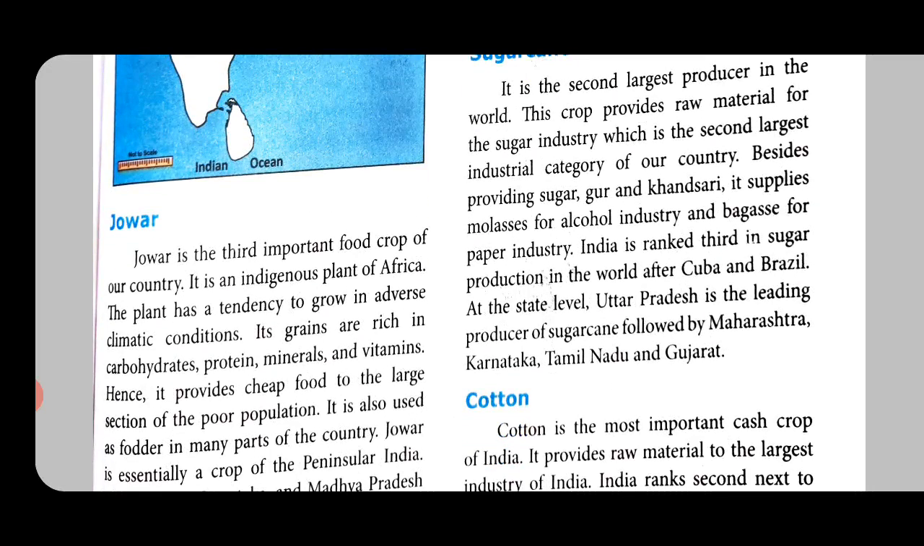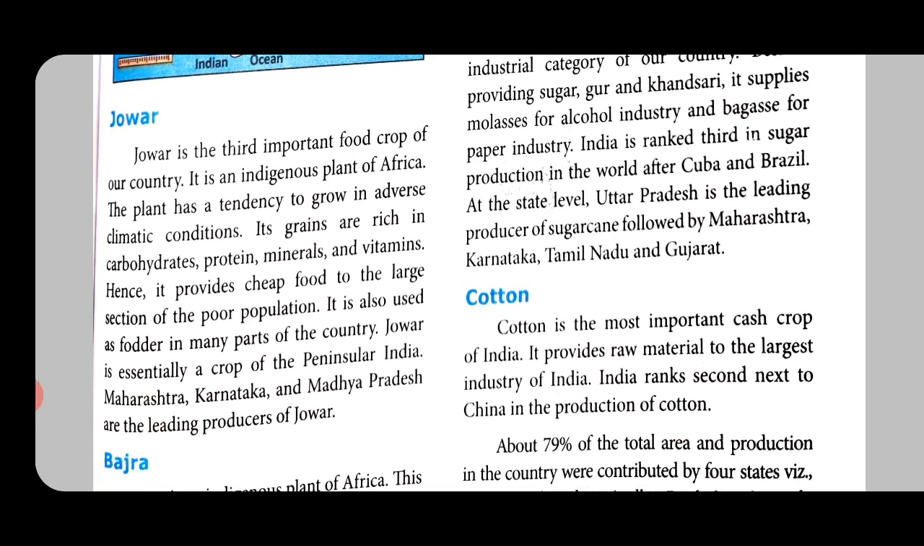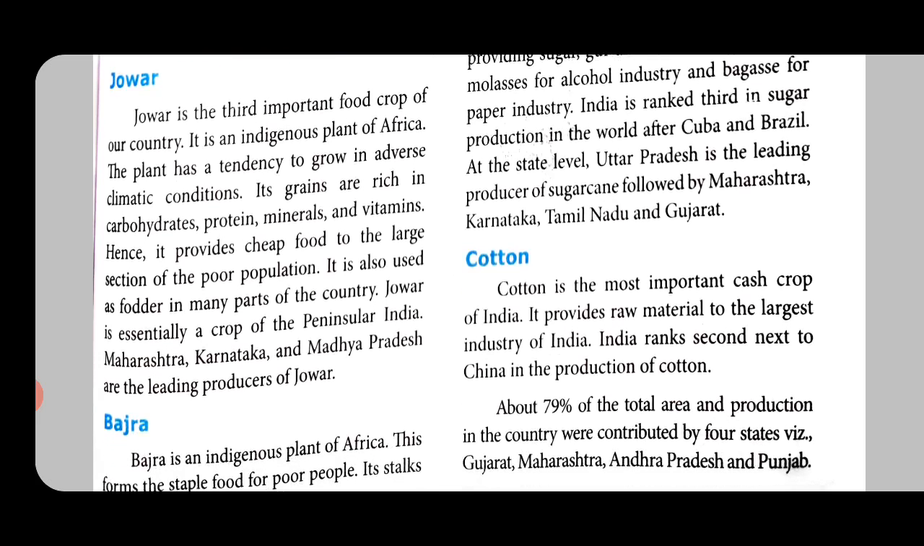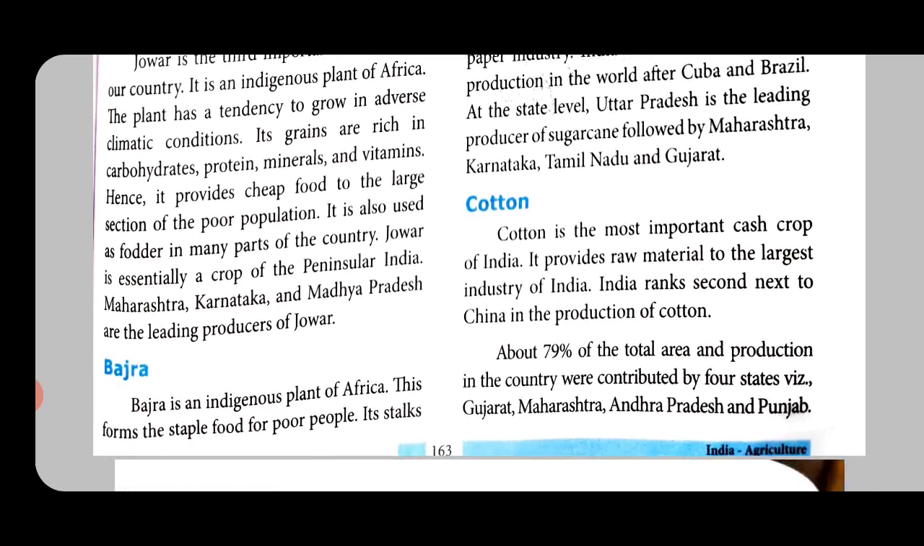Jowar is like cholam, okay, maize, jowar, it's a kind of millet, is the third important food crop of our country. It is an indigenous plant of Africa. The plant has a tendency to grow in adverse climatic conditions. So, even in the worst condition, the plant is supposed to grow. Its grains are rich in carbohydrates, proteins, minerals and vitamins. So, nowadays we see people who want to reduce weight, they use what is called jowar.